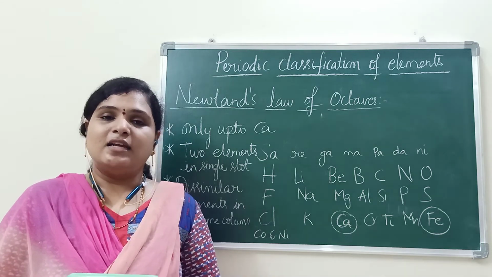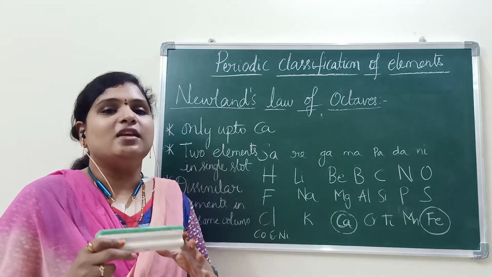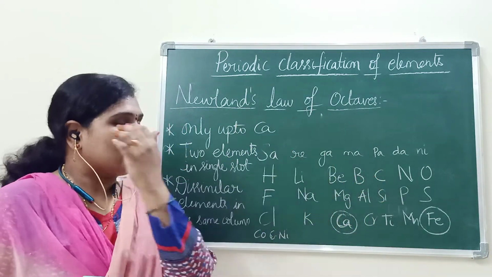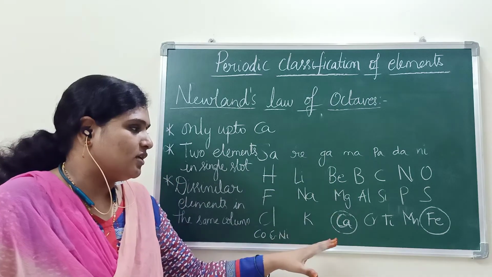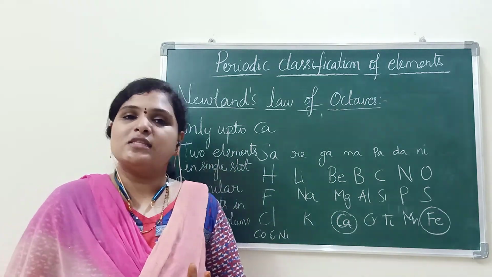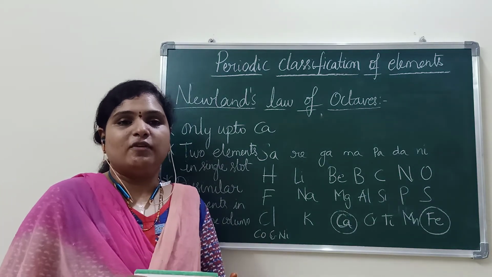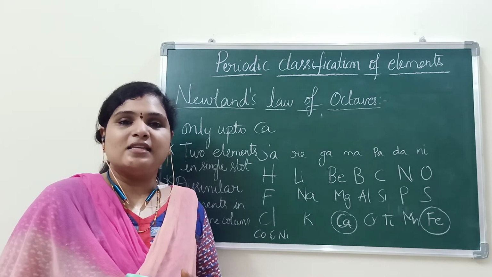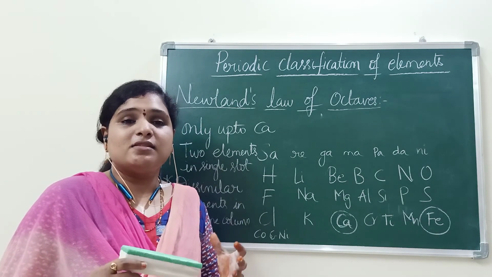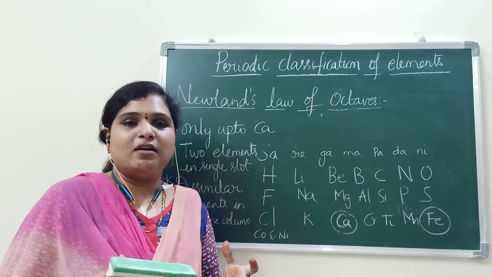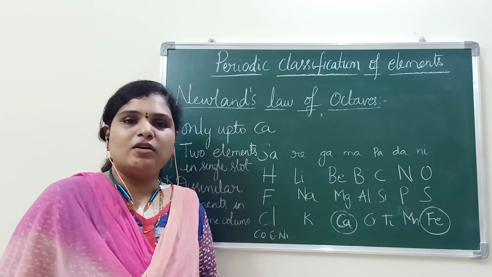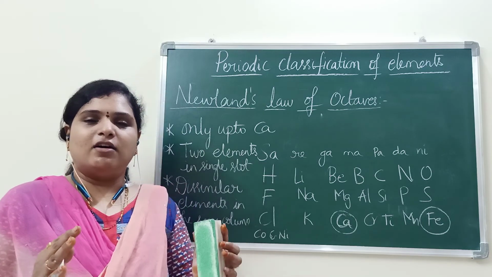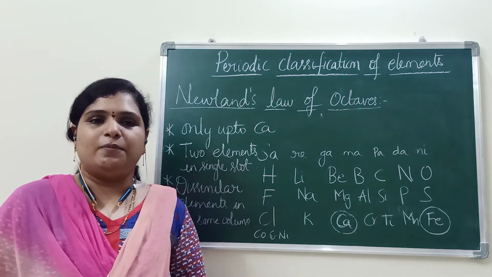It is very important from the BITS point of view. It will be asked, and if you learn it thoroughly, it is very easy. This is some part of Newlands' octaves classification, and these are the drawbacks of his classification. Later on, to rectify, Mendeleev arranged the elements. He has done extremely hard, good work, because the modern periodic table and Mendeleev's have maximum similarity.